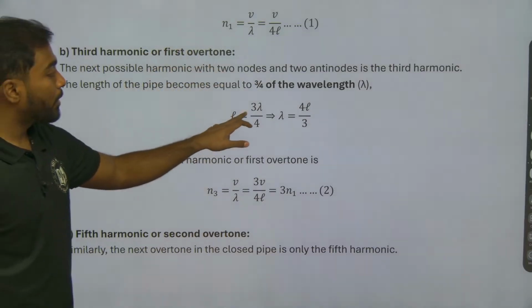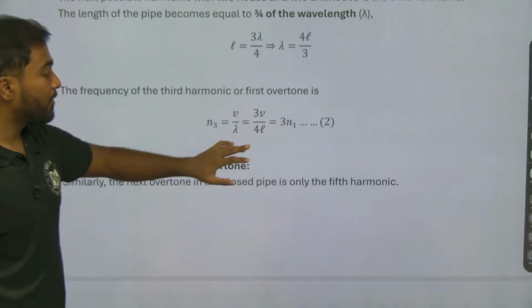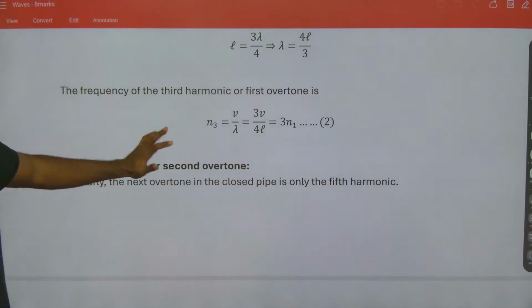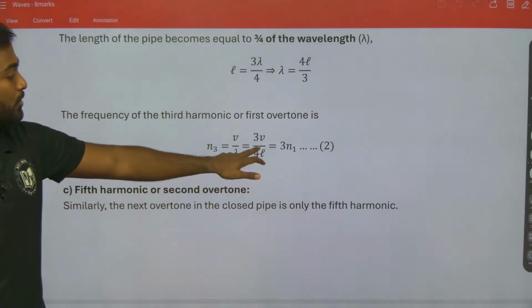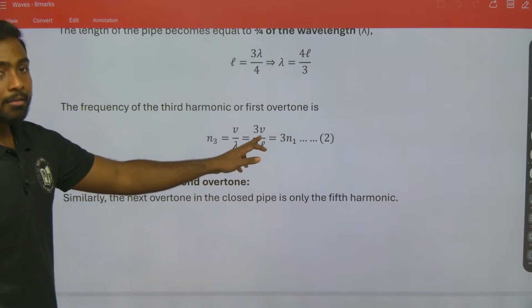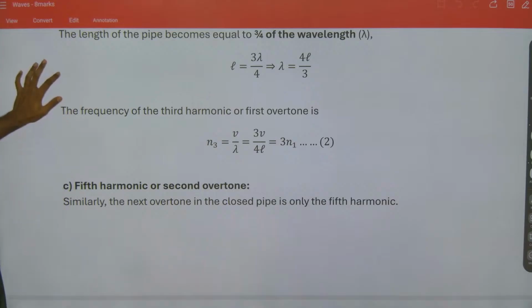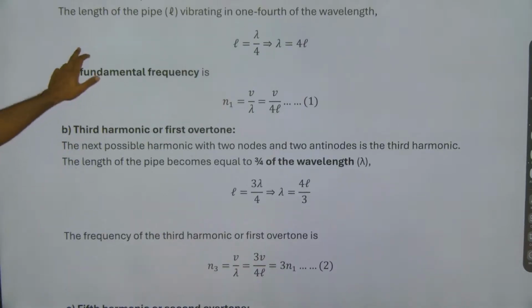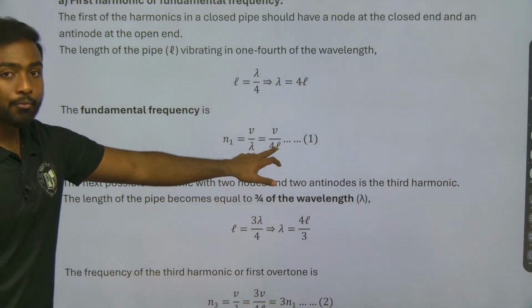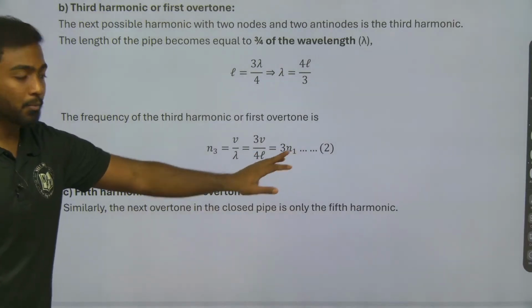Similarly, the third harmonic or first overtone: l will be 3 lambda by 4, where lambda is 4l by 3. If we substitute the values, n3 will be equal to 3v by 4l, which is 3 times the fundamental frequency. Here v by 4l is the fundamental, so this is 3n1.